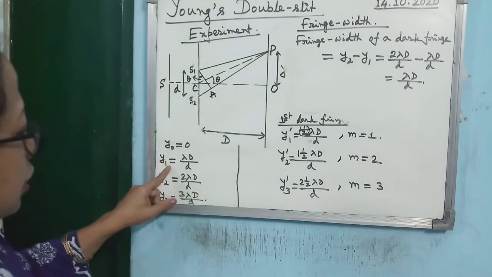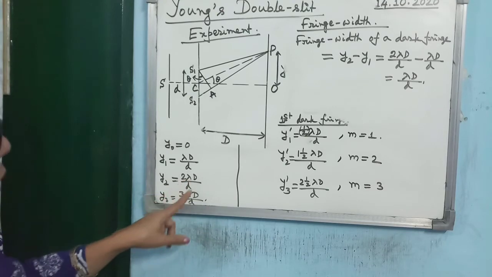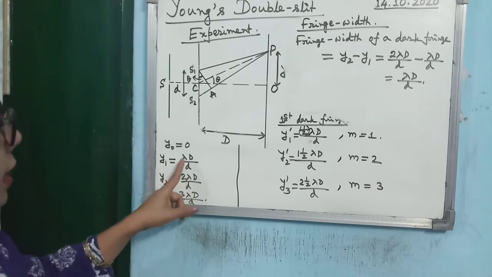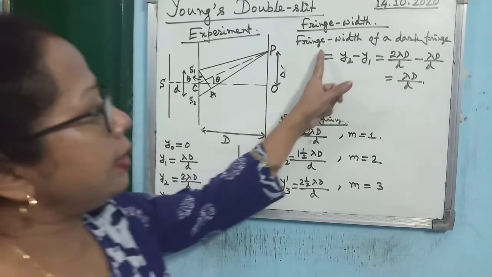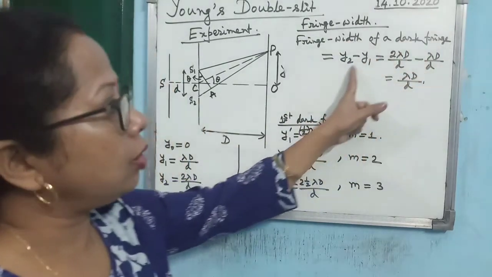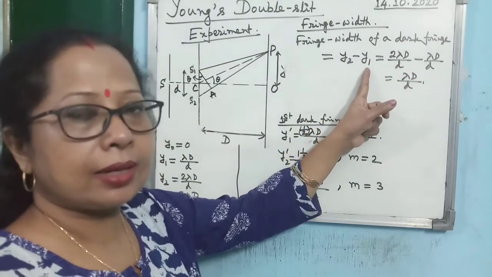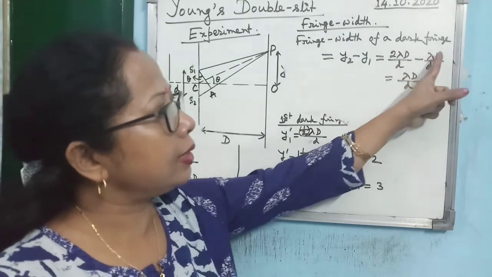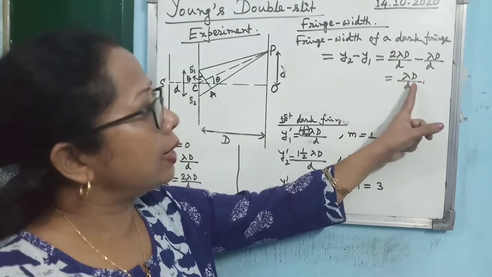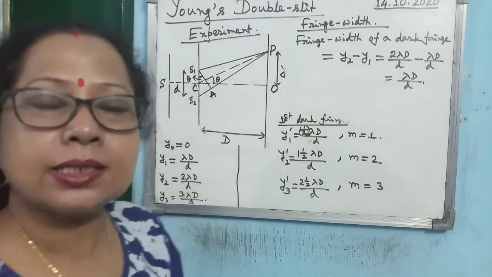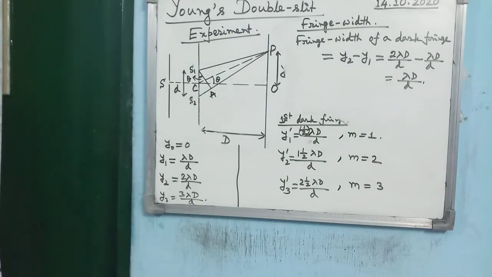So y2 is 2 lambda D by d and y1 is lambda D by d. So the fringe width of a dark fringe will be given by y2 minus y1, which is lambda D by d. This is the fringe width of a dark fringe.